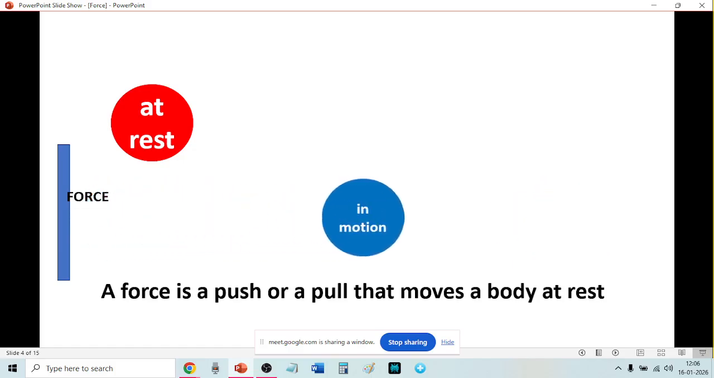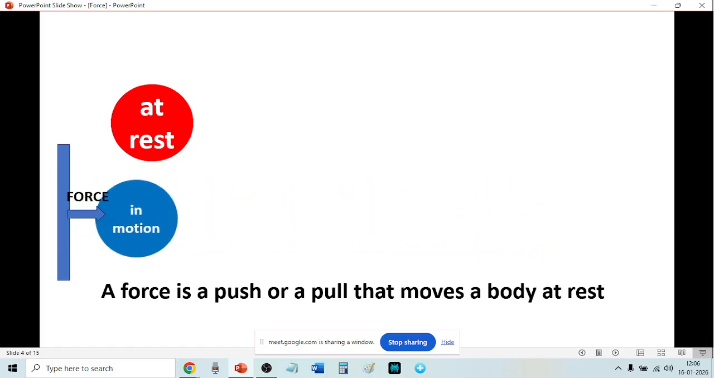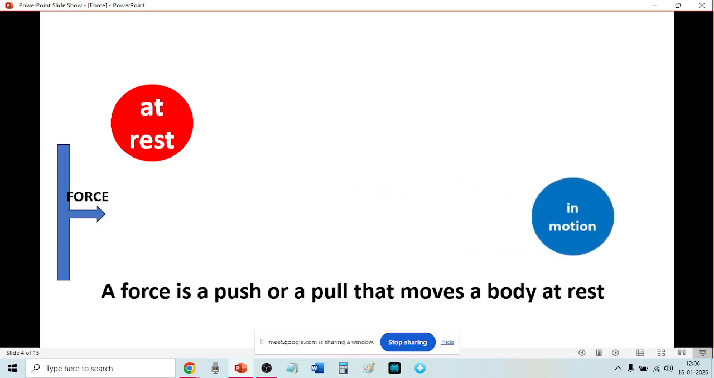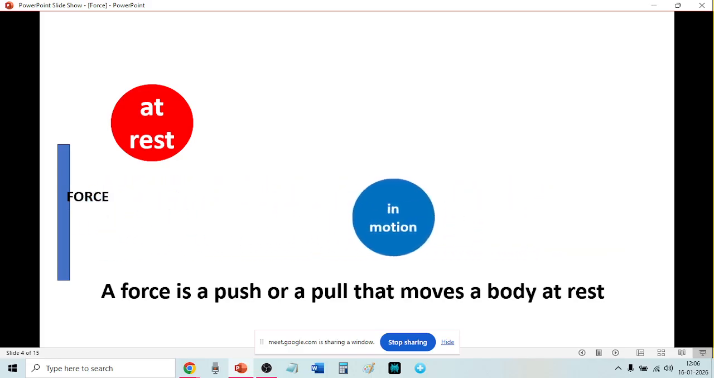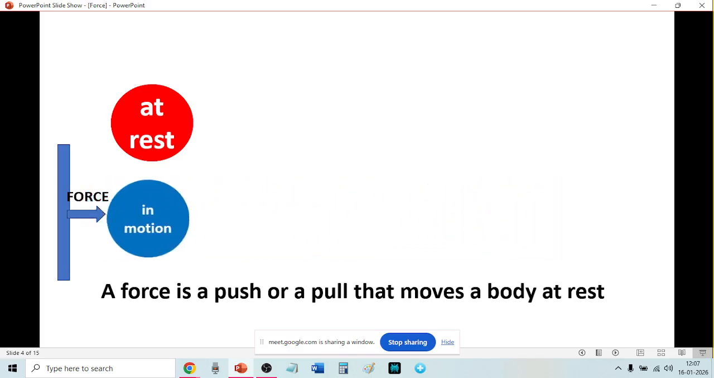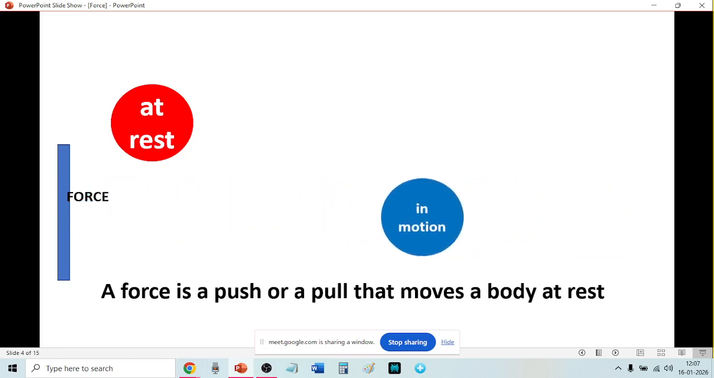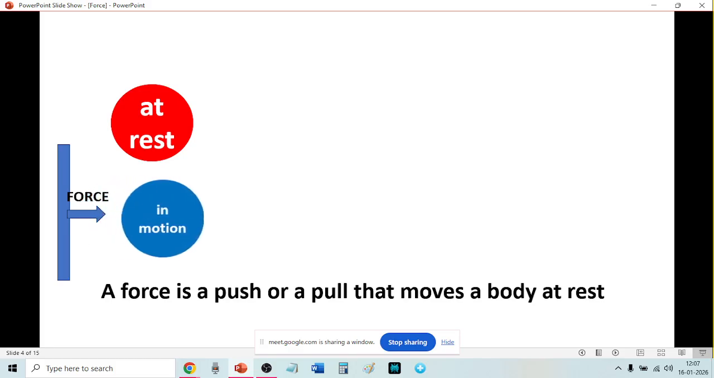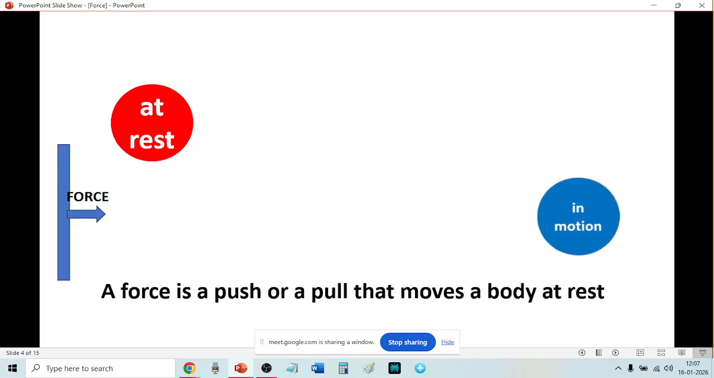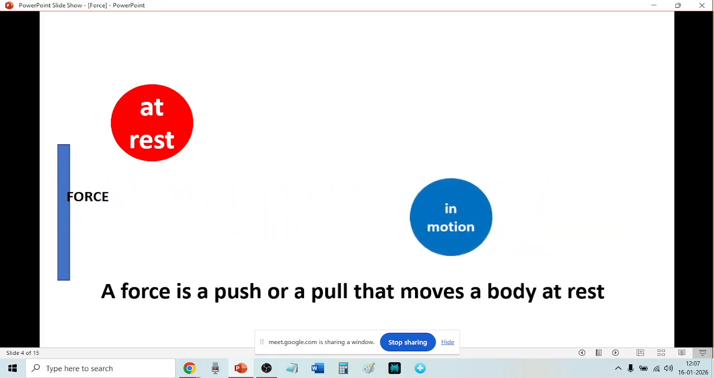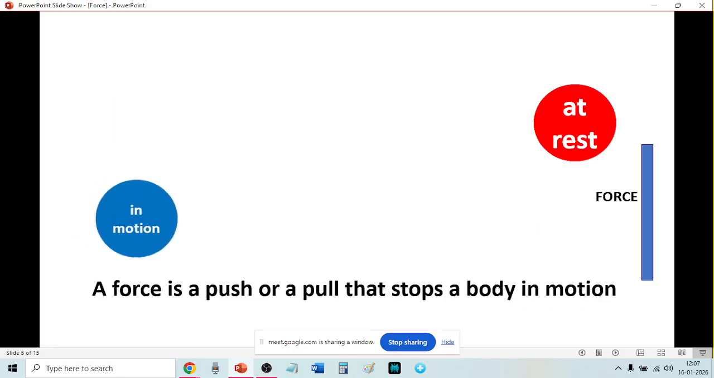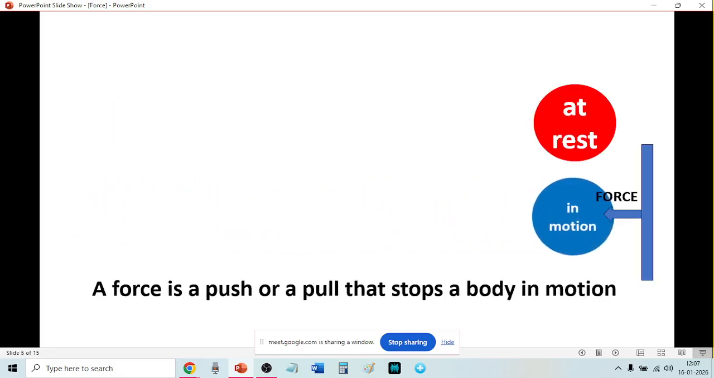Is it clear, this line? Yes. A force is a push or a pull that moves a body at rest. The body was at rest, but if there is a force, then it will move. Next, see, what is this force doing?